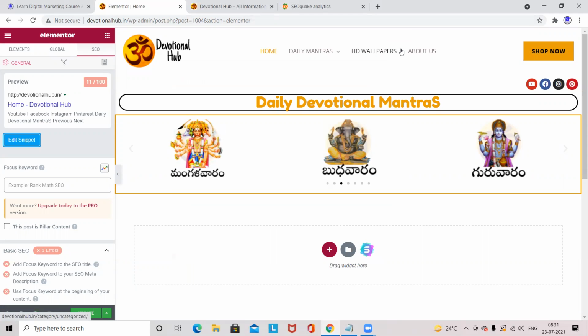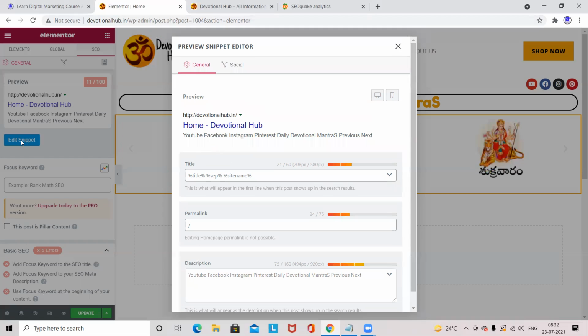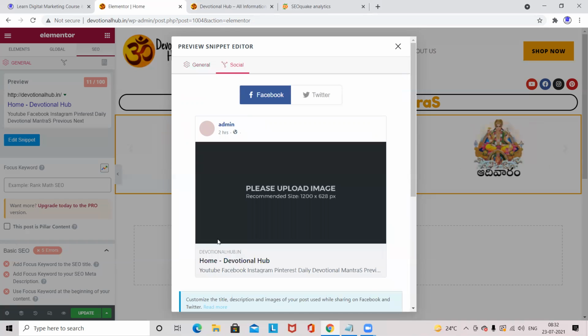And whenever you create a social page, click once on edit snippet. That social, general. Which one? Yes, this one, social. Okay, got it.